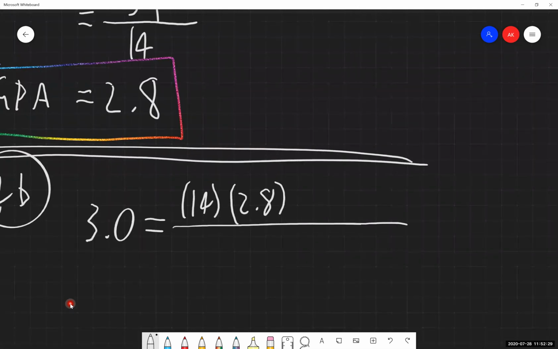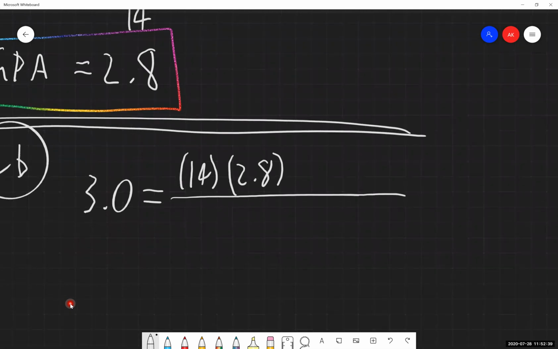Now the problem is asking us, how many credits with a grade of an A must Morty take to meet his goal? So he already has 14 credits at a 2.8. We are assuming he is going to be earning an A, which is a 4.0, on all of his future credits that he's going to take. But we do not know how many credits that's going to be. So how do we write that in?